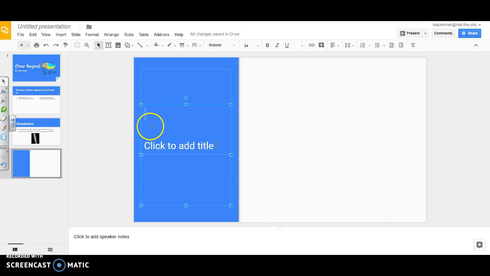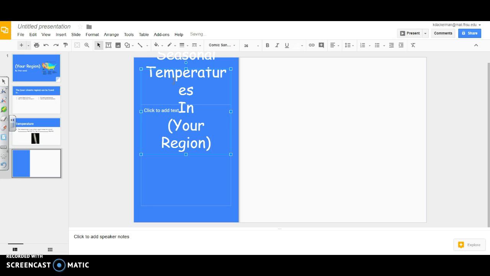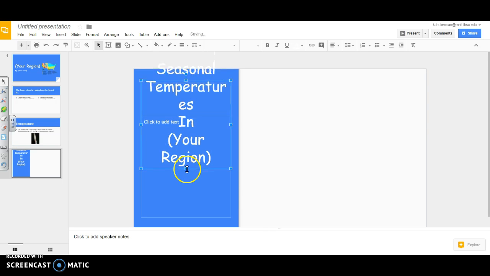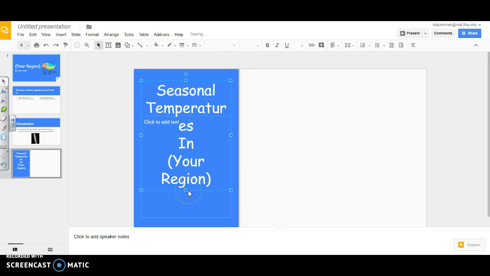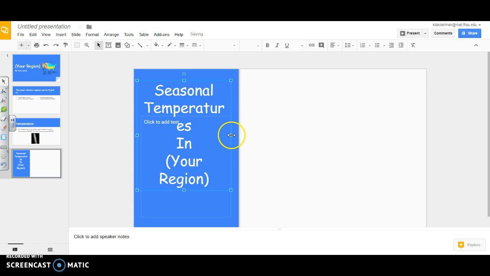And I'm going to make the title Seasonal Temperatures in Your Region. And because this is so big, I'm going to have to make this text box bigger. And I might have to change the font depending on if I could make this fit.